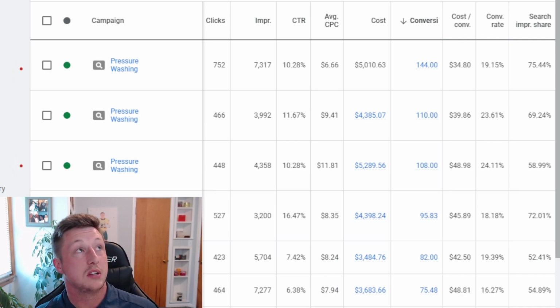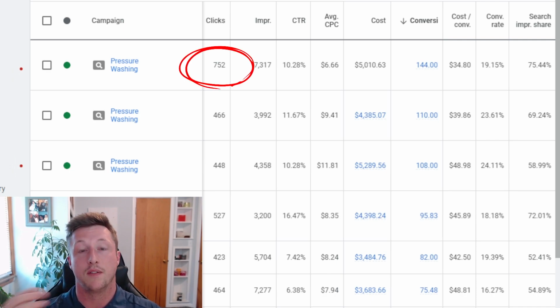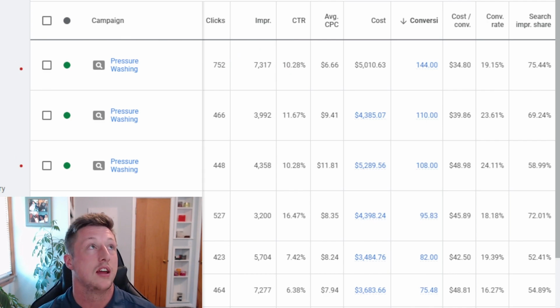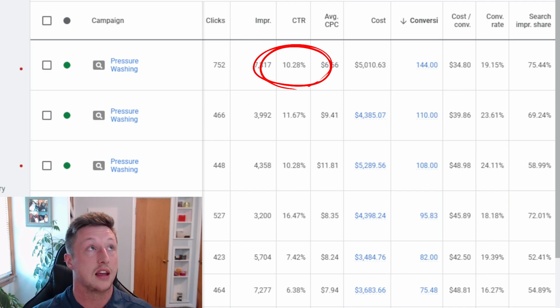The first thing that we talked about was clicks. Up here at the top, you can see 752 clicks. That just means that 752 people clicked on our ad. Then there were 7,317 impressions. That means that many people actually saw our ad. Then the click-through rate tells us that 10.28% of those impressions actually turned into clicks. So you can see how those work together.